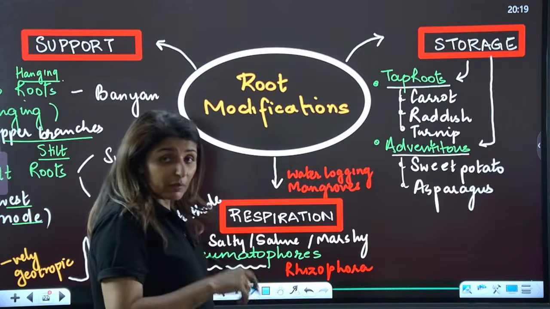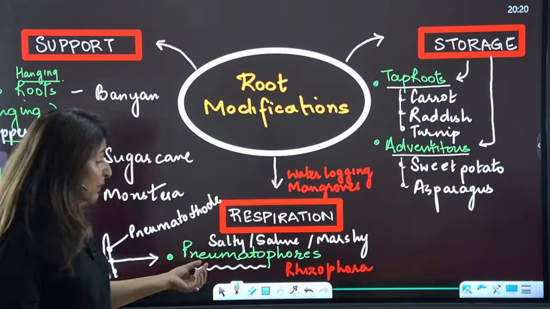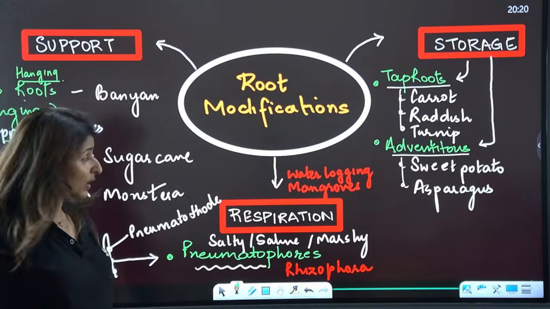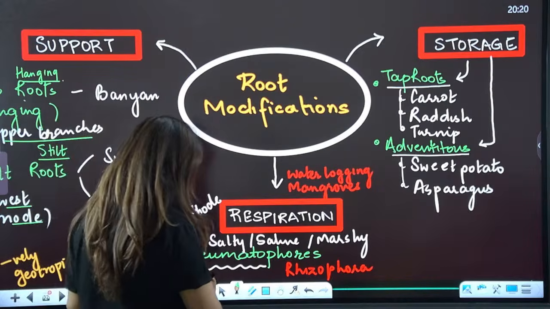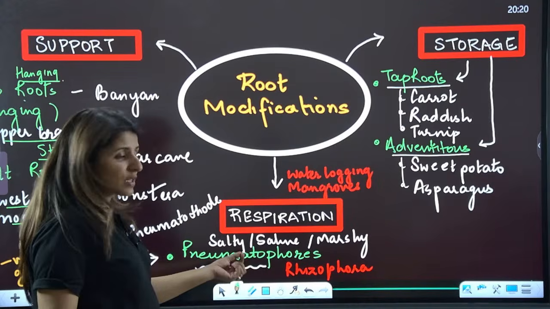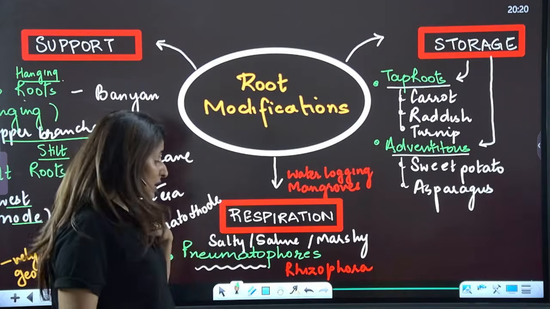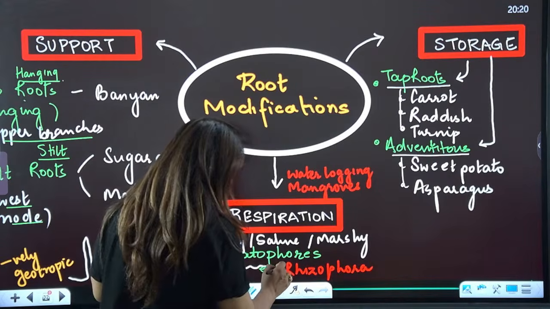Now, the third type of modification of roots is for respiration. We call them respiratory roots, or pneumatophores. These roots are only found in those plants which are growing in very salty, saline or marshy areas, for example, Rhizophora.